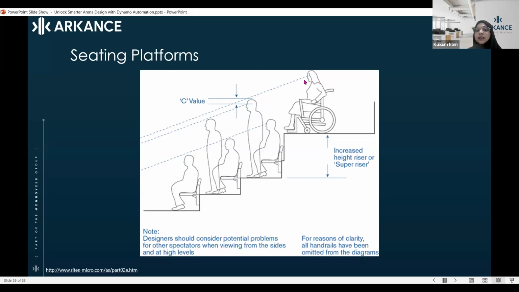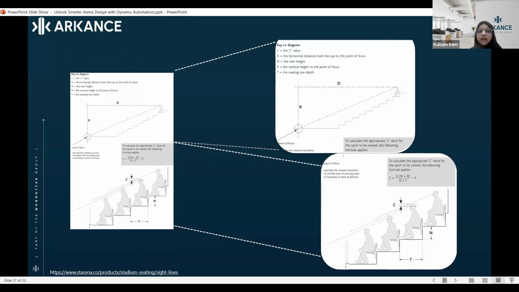After that, let us suppose we have one particular row which is for handicapped people. According to that, you also need to consider how your height riser is going to be extended so that, without even standing, a handicapped person can also see the focal point very clearly as someone stands in front of them. That is how the C value is going to be calculated. But for the C value, you don't need to go through a lot of derivation. Instead, we have a specific formula to calculate the C value.